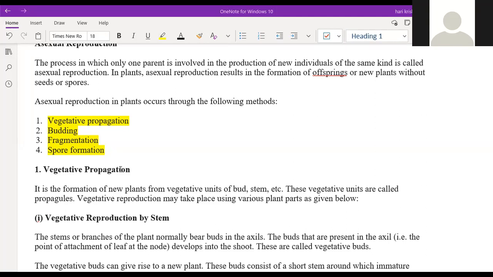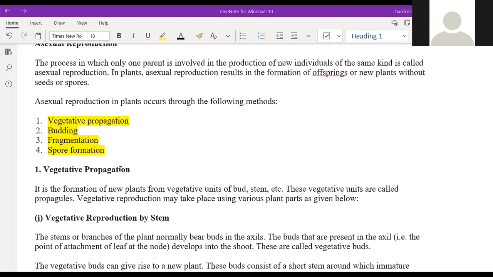The first one is vegetative reproduction: a few parts of the plant we can cut, and if we place them in the soil, they will grow into a new plant. This is called vegetative propagation. The parts are roots, stems, and leaves. We can put them in the soil and another plant will grow.